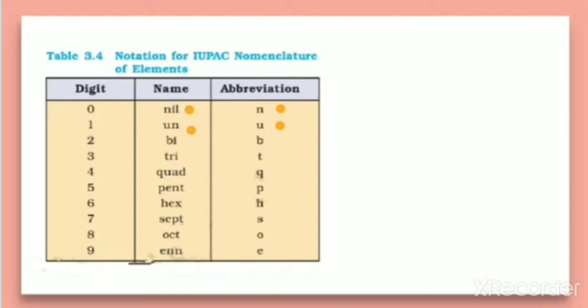For the number 2, that is quite familiar. For number 2, the word bi is used, and the first letter of this is b, so the abbreviation is b. For number 3, the word tri, you are familiar, this tri word is used for 3, and the first letter of tri is t, therefore the abbreviation is t.